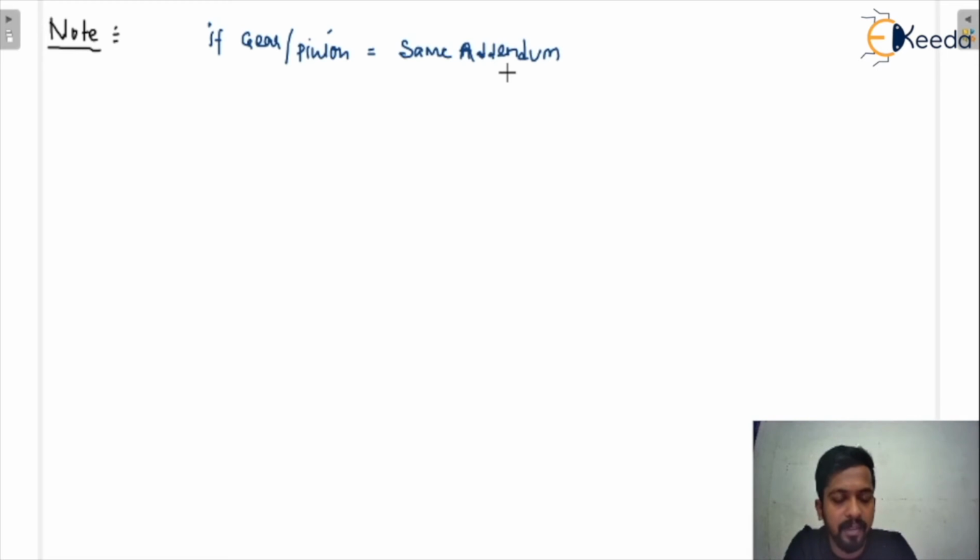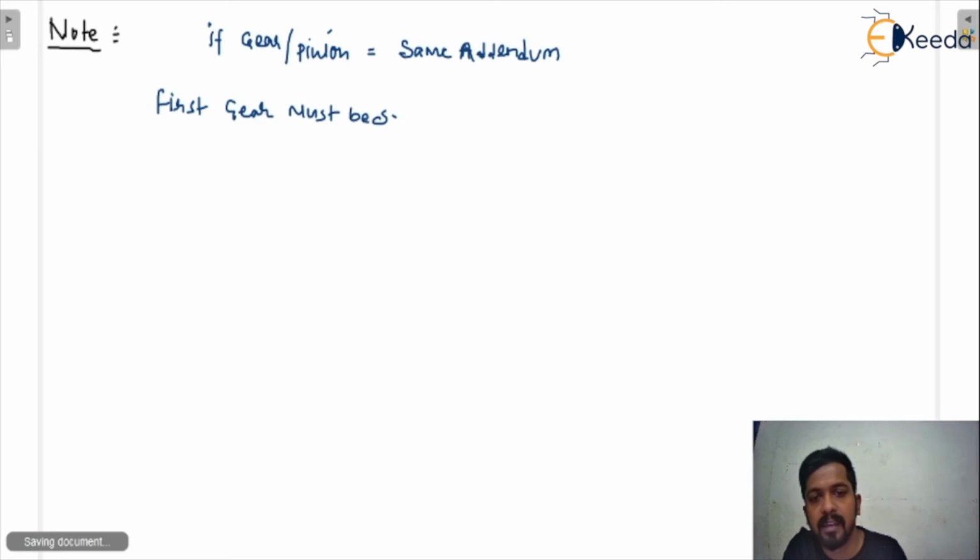So remember one thing, if it is given in the question that the gear and the pinion have the same addendum, first you have to save the gear. Gear must be saved. Although the question asks for the minimum number of teeth on the pinion, first you have to save the gear. And how can you save the gear? Find the minimum number of teeth on the gear in order to avoid interference.